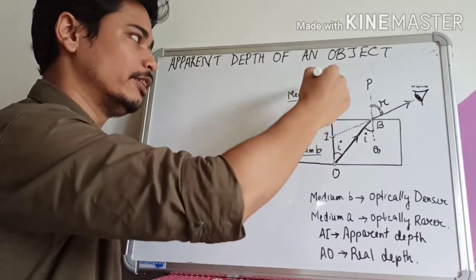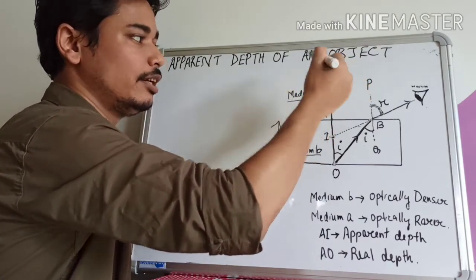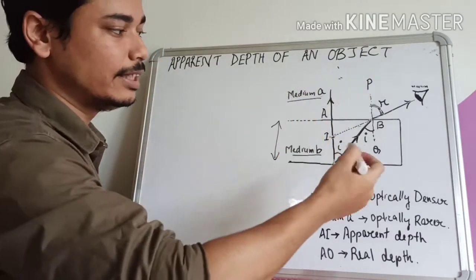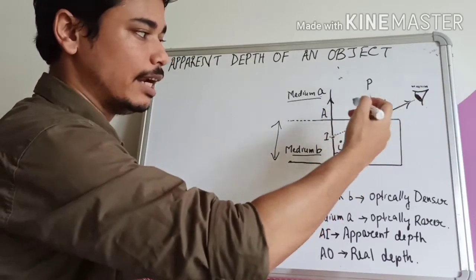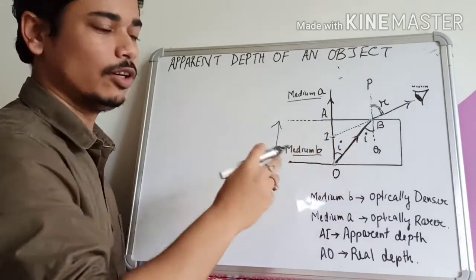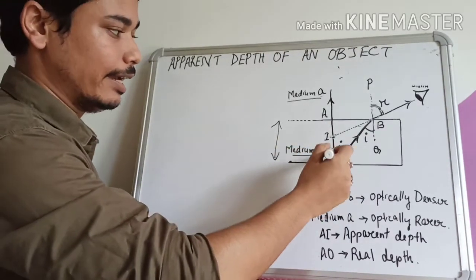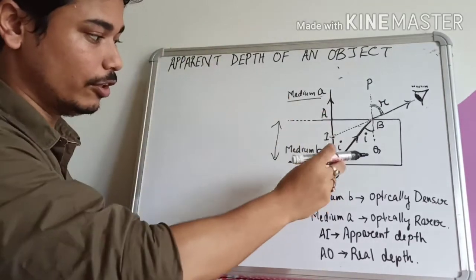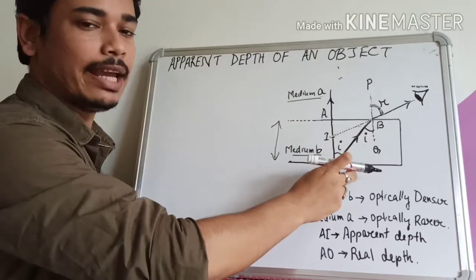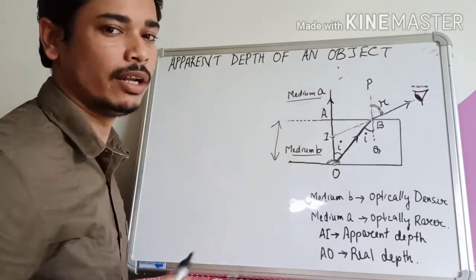If we observe it from here, if this is our eye, the depth remains the same. But if we observe it obliquely from another direction, then what will happen? The point object appears to be raised up. If we place a coin at this point, then the actual depth of the coin is not the same as its apparent depth. This coin appears to be raised up in this medium when viewed obliquely from another direction.